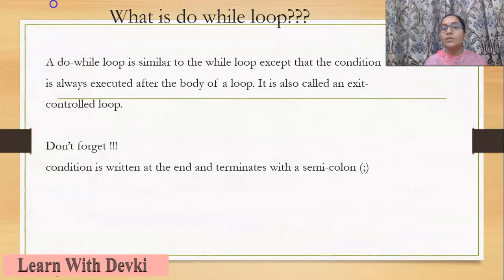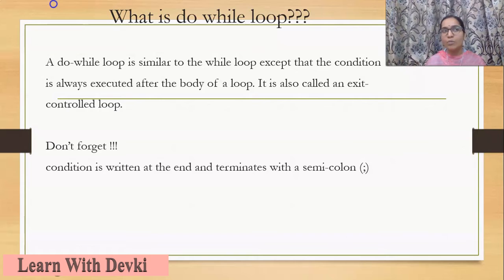Now, what is a do while loop? As we already know the looping statements and the while loop statement, the do while is something different from both. The while and for loops, as we have already learned, are entry control loops, but the do while is an exit control loop. Now, what is the difference between the entry and exit control loop?